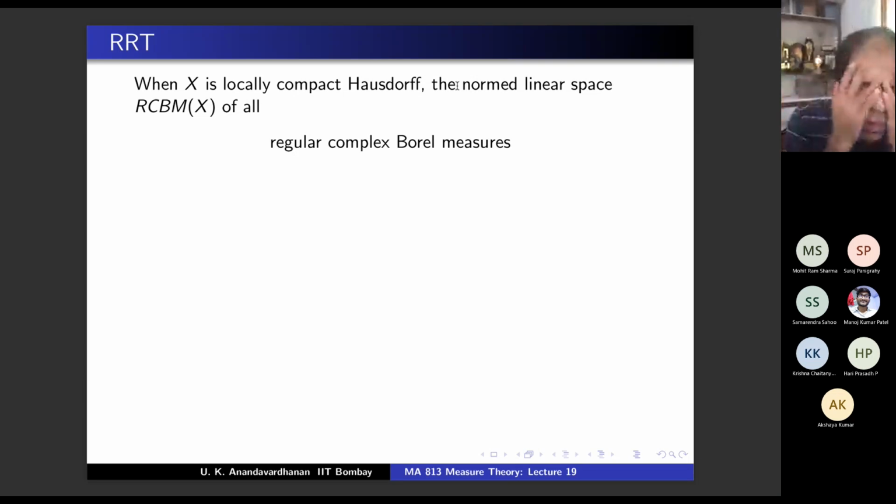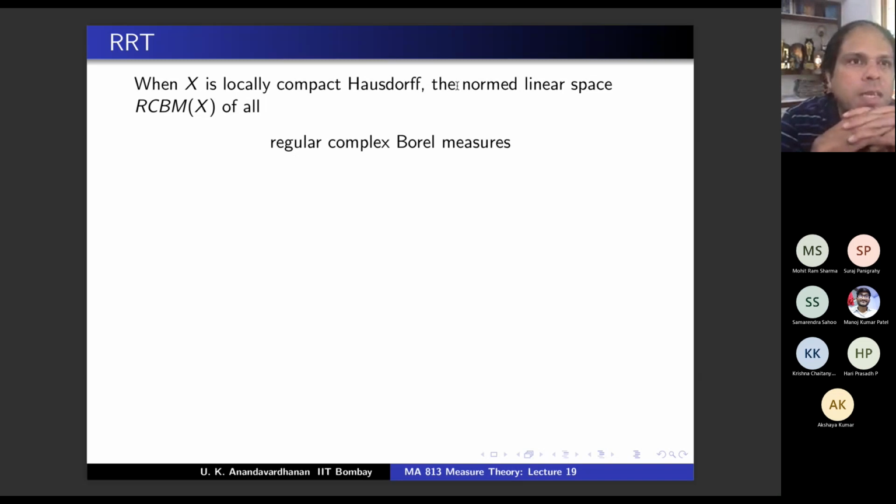Does anyone know the result here? This is naturally the dual of a famous space. So you know that the LP dual is LQ. Similarly, this particular set of all measures is the dual of a very famous normed space. What is that space? L infinity, I think. Not quite L infinity, but it's a good guess, because it is very much connected to that.